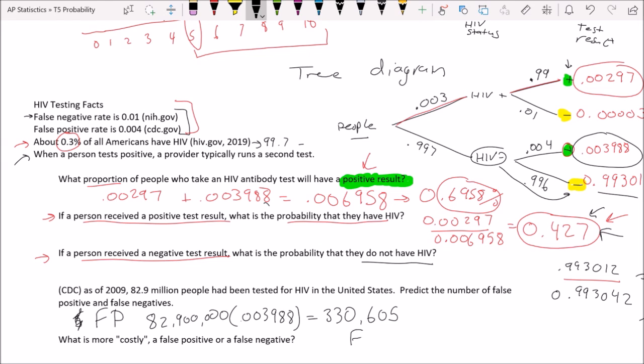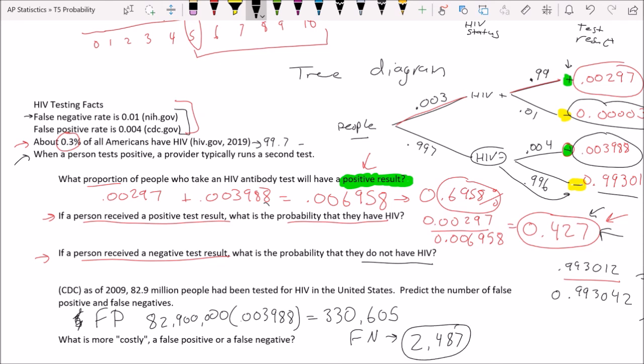Now let's do the same thing for a false negative. If that made sense to you, you might want to pause the video and try that calculation. I'm going to take that 82.9 million number and multiply it by the false negative rate, which is this one up here, 0.00003. And that number is much smaller, which makes sense. That's a much smaller decimal. So 2,487 people got a false negative test result.